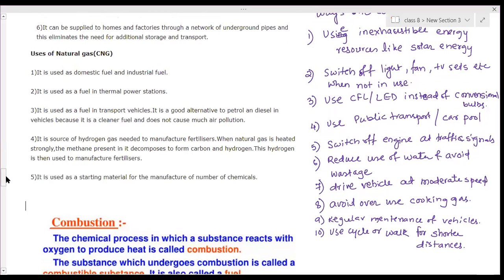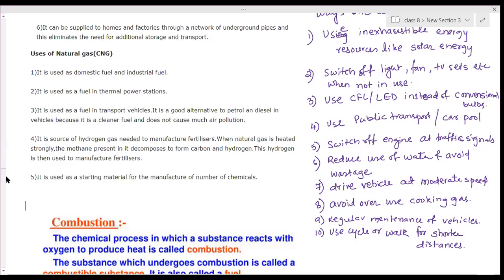So now you have learned the history and the types of fossil fuels, that is coal and petroleum. Now the use of these coal and petroleum is by one chemical reaction they undergo, which we call combustion. So all these fossil fuels undergo a chemical process called combustion, due to which they produce heat energy, and that heat energy is used at different places.